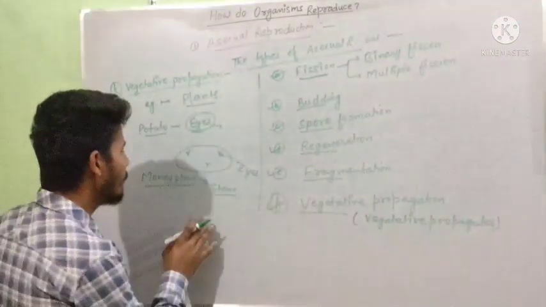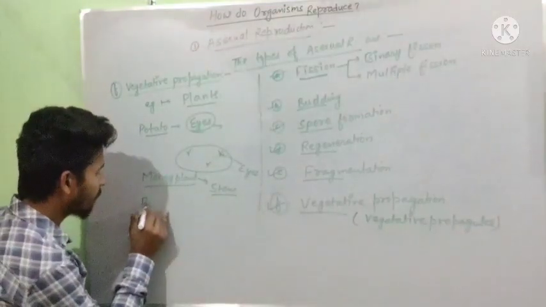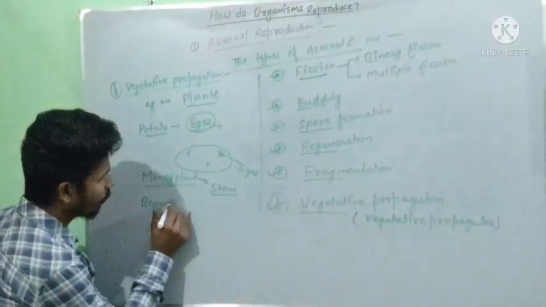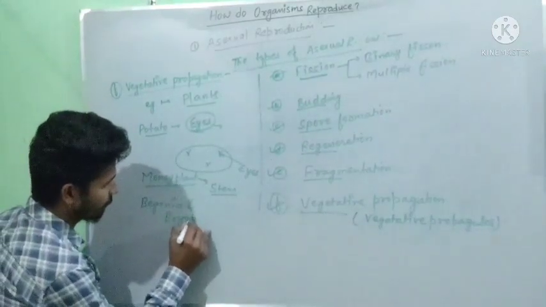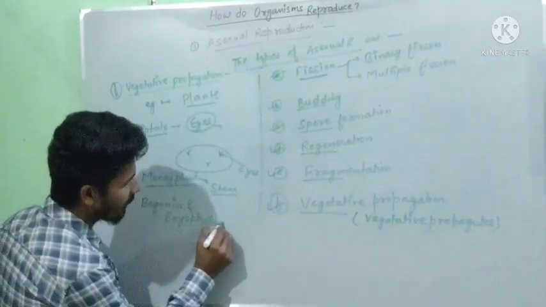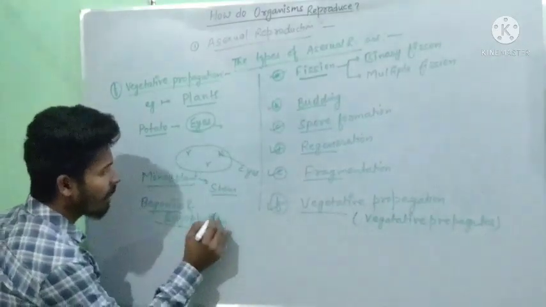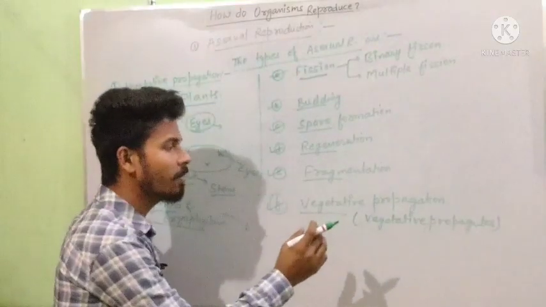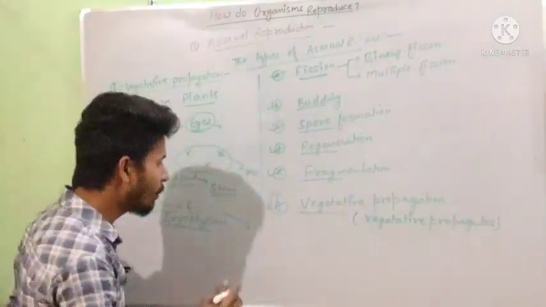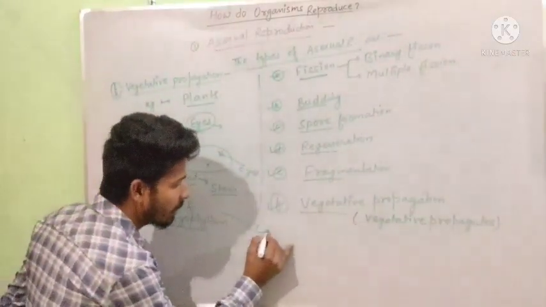Other examples are begonia and bryophyllum. Both of them have a special vegetative propagule structure named leaves.